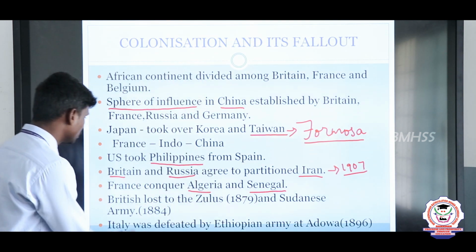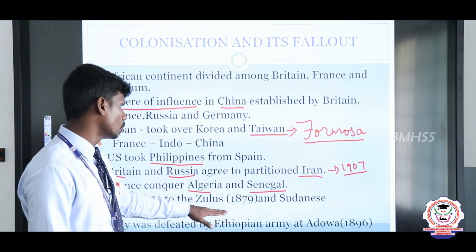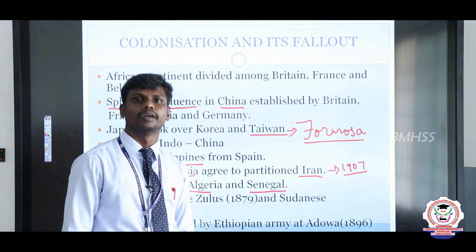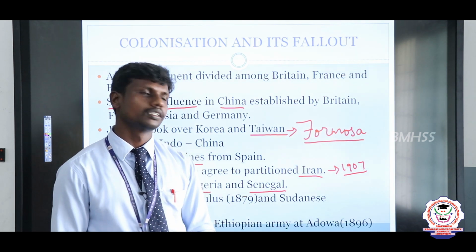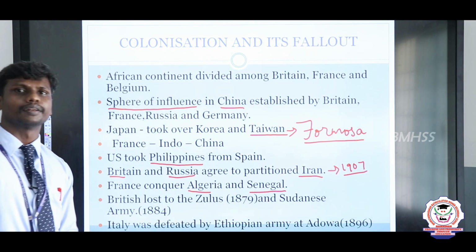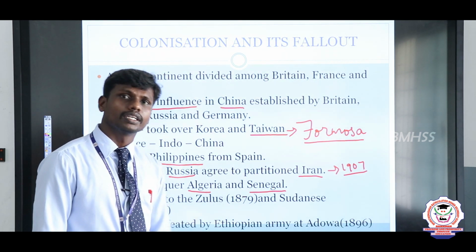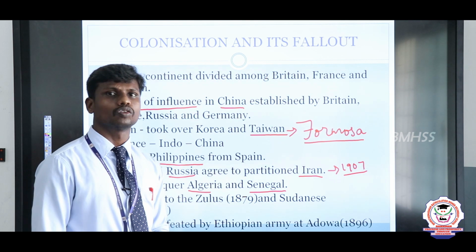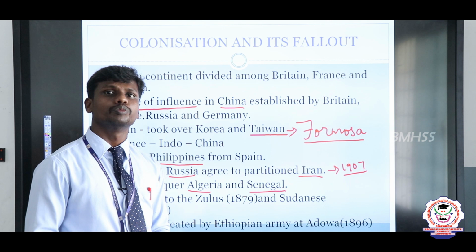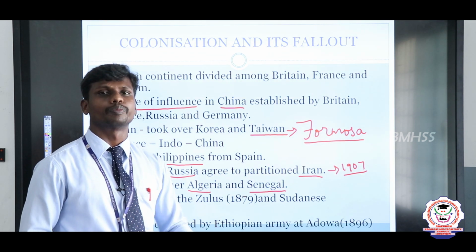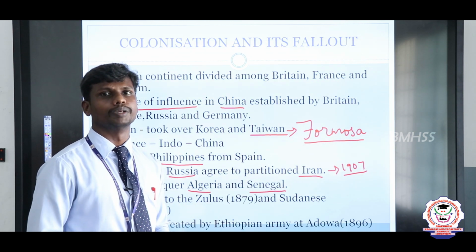And the second one is the Britishers. The Britishers wanted to capture the places of the Zulus and Sudan. But what happened? Britain was defeated by the Sudanese army in the year of 1879, and it created another problem, and it led to the capturing of the whole African continent. That became a number of freedom movements. That freedom movement created a number of problems between the Africans and the European powers.